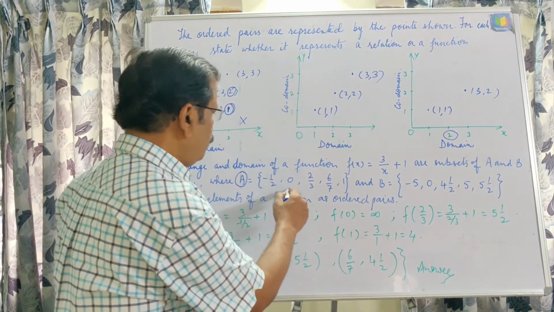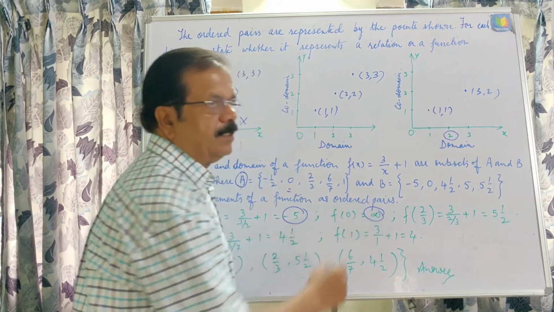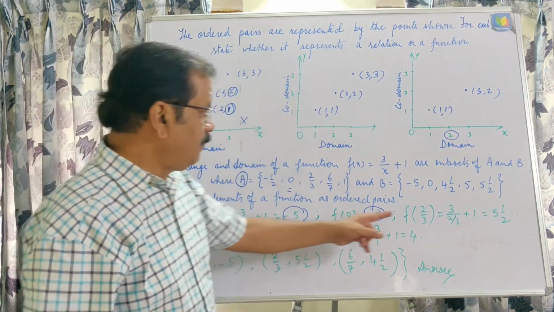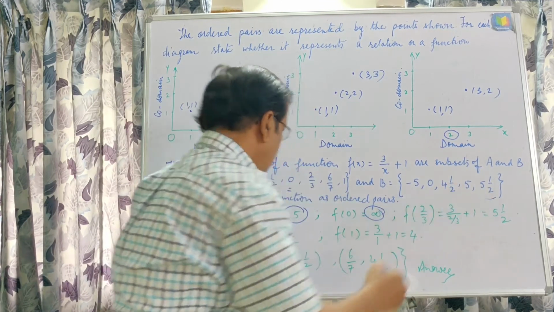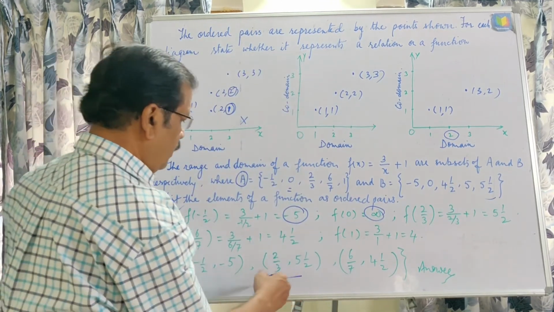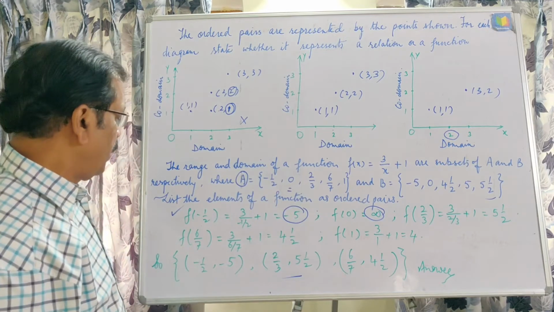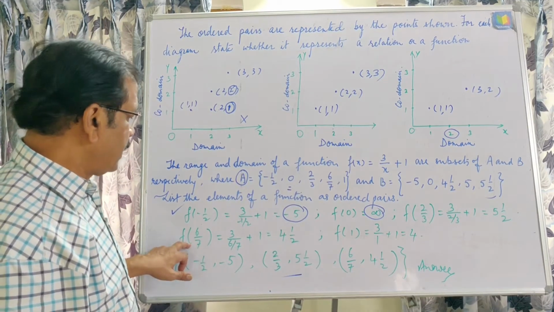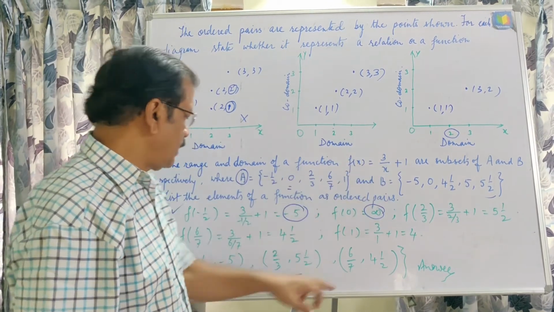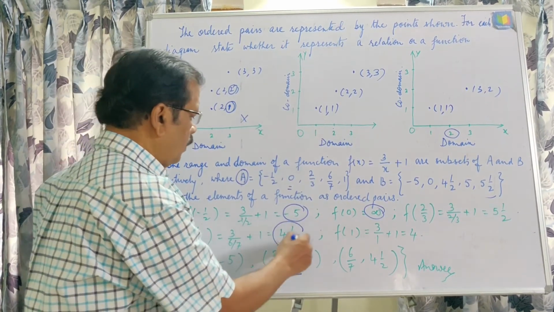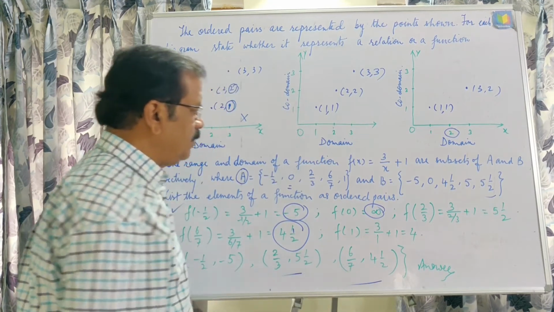For the second, 0, this is not defined, okay, and in the same way for 2/3 this is 5 1/2, this is there, and so the third one will be (2/3, 5 1/2). Fourth one, 6/7, and after substituting in 3/(6/7 + 1) we are getting 4 1/2, so the fourth pair will be there.